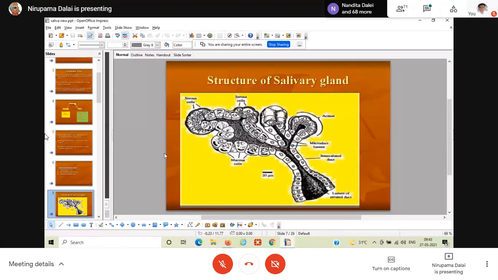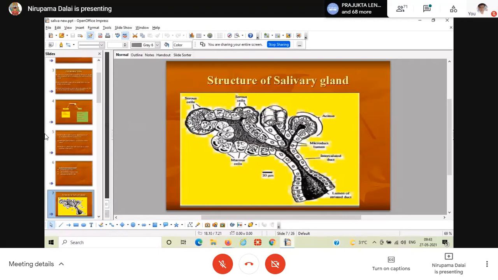The primary secretions from the acinous cells are hypotonic in nature, and above these acinous cells there is the presence of myoepithelial cells. Myoepithelial cells are also known as basket cells. The contraction of the myoepithelial cells present over the acinous cells helps in the squeezing of the saliva.